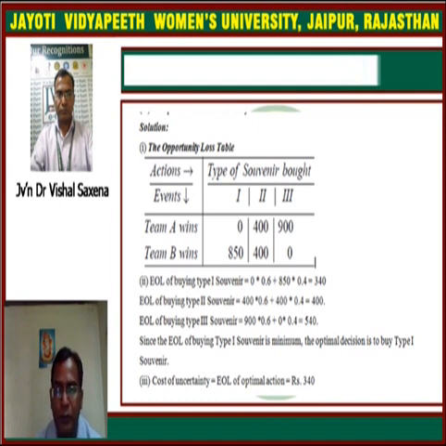Third point of the question is the cost of uncertainty. The cost of uncertainty means the EOL of the optimal action. The expected opportunity loss of the optimal action is rupees 340. So 340 is the cost of uncertainty.